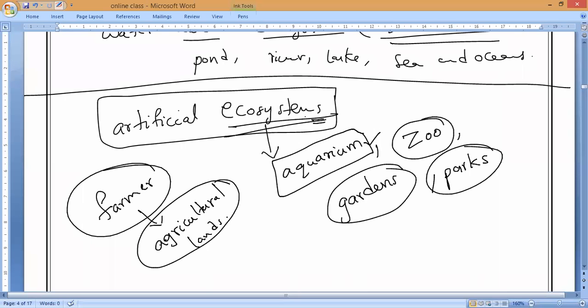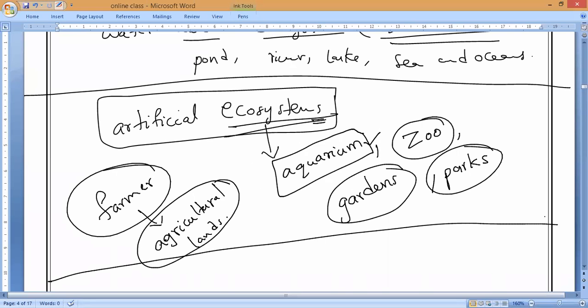Now, all the museums, you can notice, where living things are kept like in a zoo, and if you go to amusement parks and all, that is one ecosystem. Understand? Amusement parks like Wonderland and all, you might have noticed. This is all synthesized by humans. That is what we used to call man-made ecosystems, or we can say artificial ecosystems.